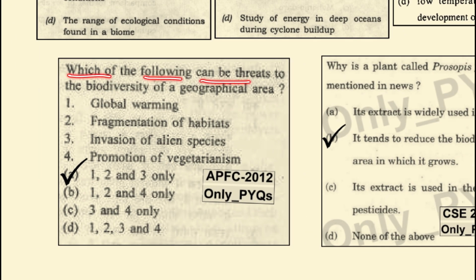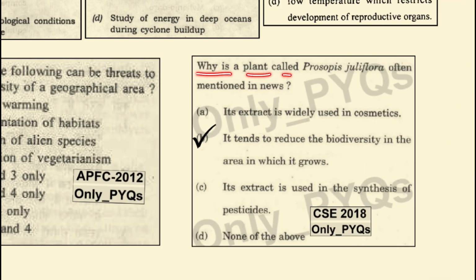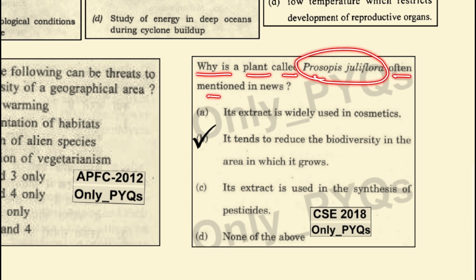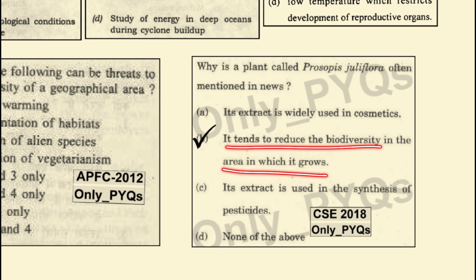Which one of the following can be a threat to the biodiversity of a geographical area? This is a repetition. Why is the plant called Prosopis juliflora often mentioned in news? Because it tends to reduce the biodiversity in the area in which it grows. It is an invasive species.